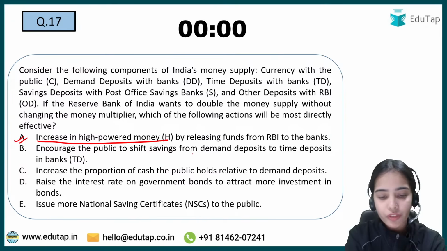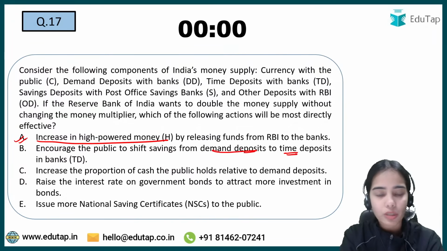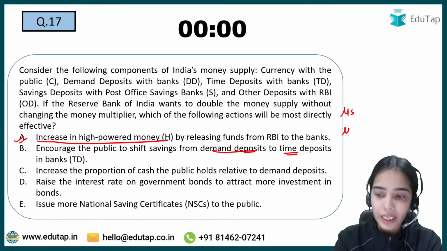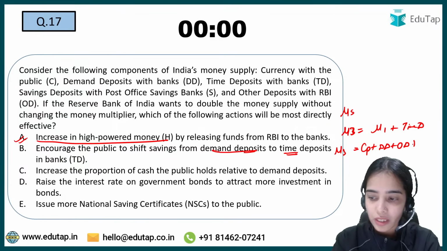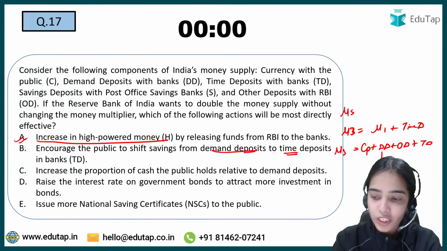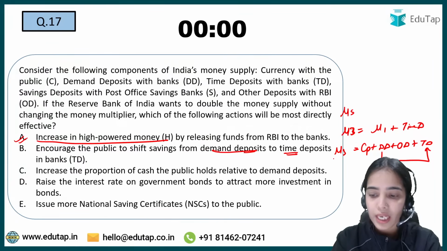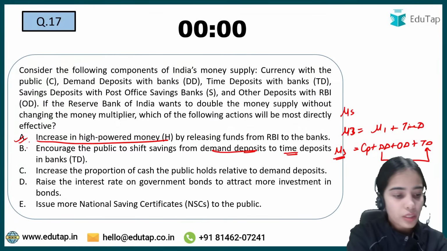Encourage the public to shift savings from demand deposits to time deposits. This doesn't matter, because money supply in India we take as M3, that is M1 plus time deposits. M1 is your currency with public plus demand deposits plus other deposits, right? So M3 is currency with public, demand deposit plus other deposit plus time deposit. So we are just shifting demand deposits to time deposits. The M3 will remain the same. So this is not correct.